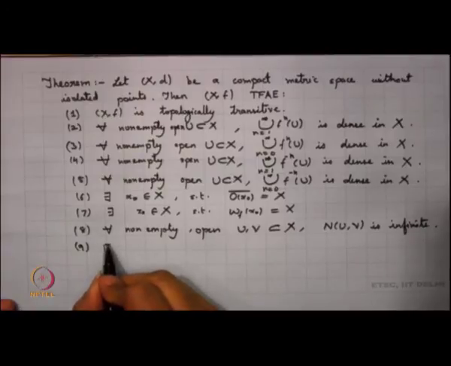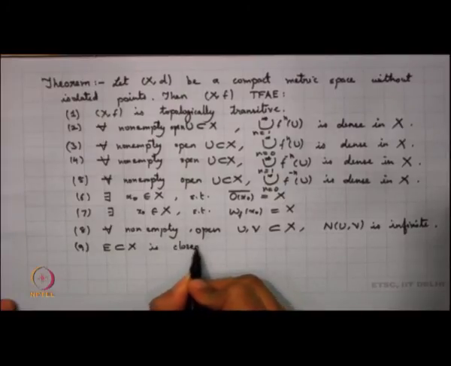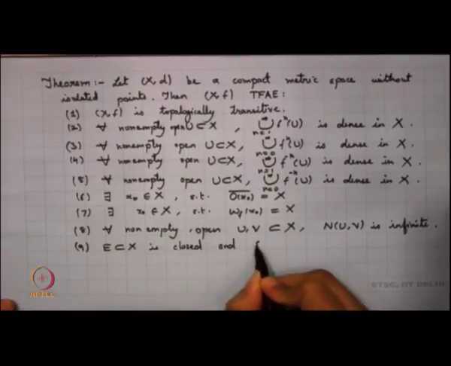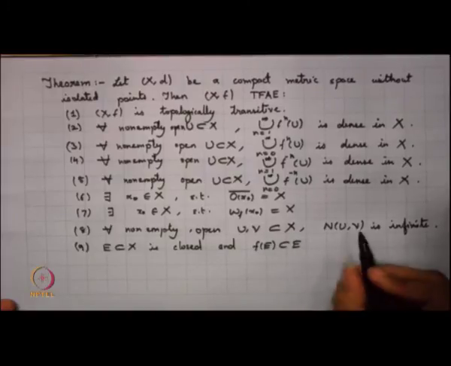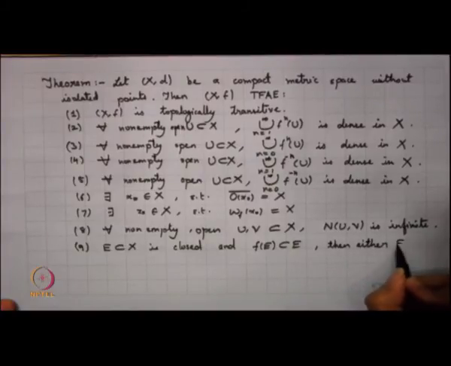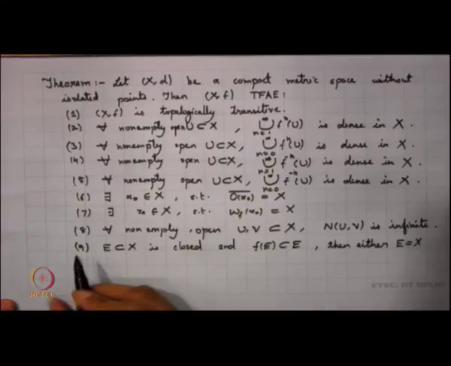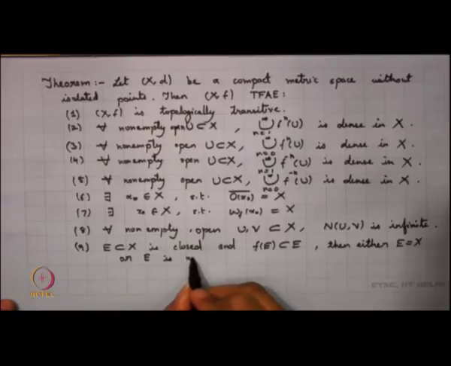It says that if E is a subset of X that is closed and f(E) is a subset of E, that means E is invariant, then either E is the whole of X or E is nowhere dense.